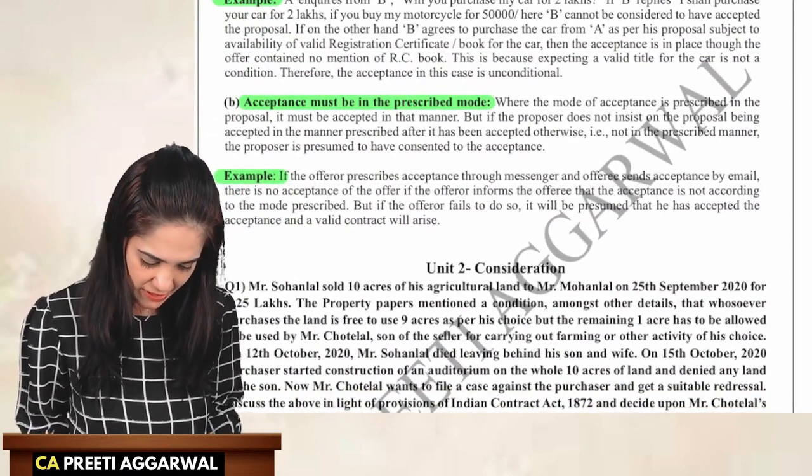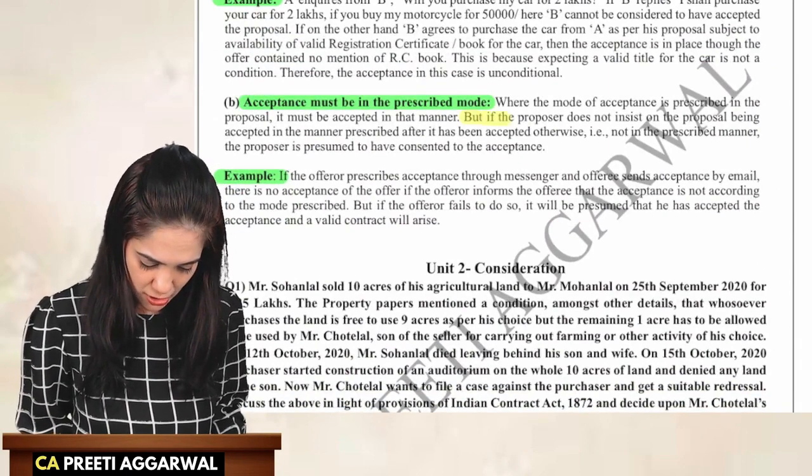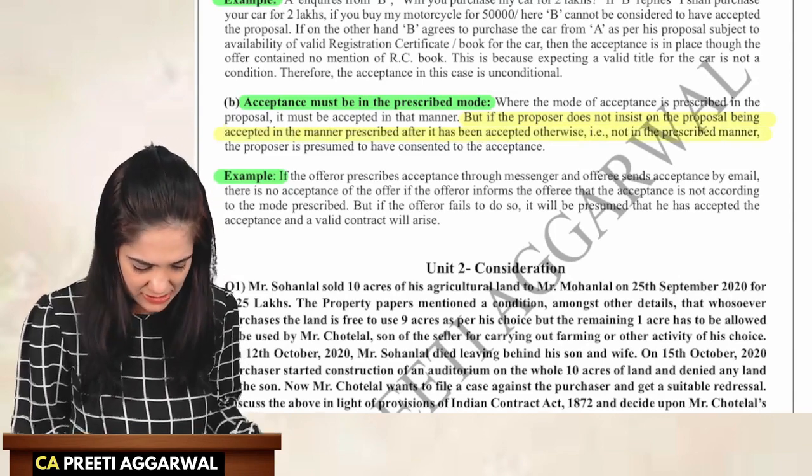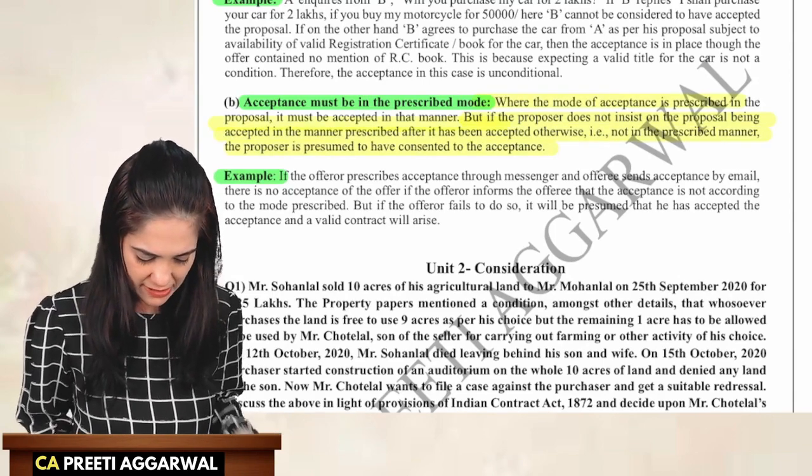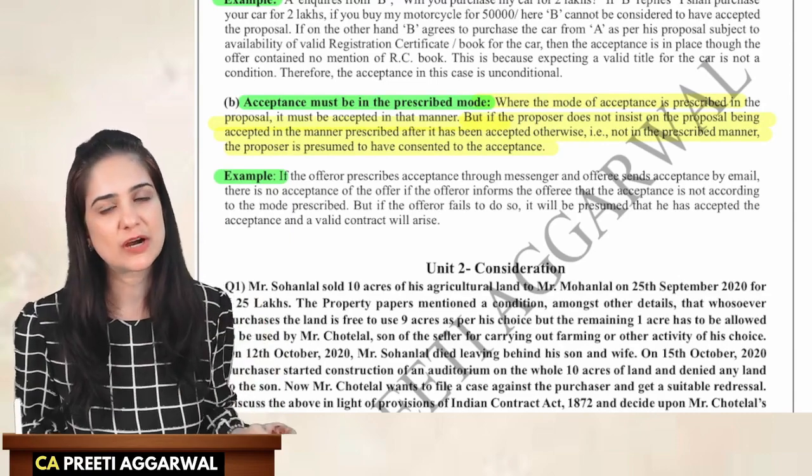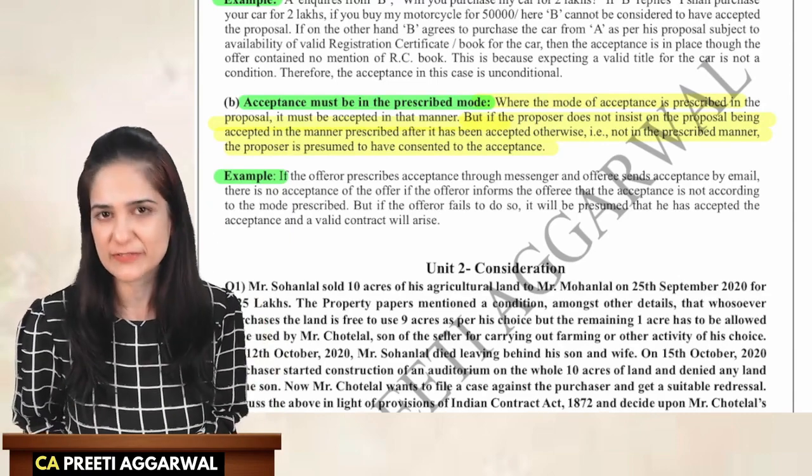Acceptance must be in a prescribed mode. If it is not mentioned, then you must accept it in some reasonable manner. And you will also write the example. You can easily convert that chart into sentence form. That is how I have given it.